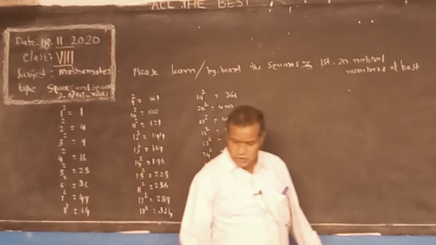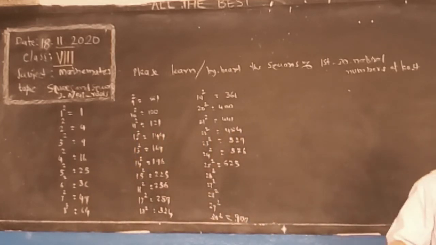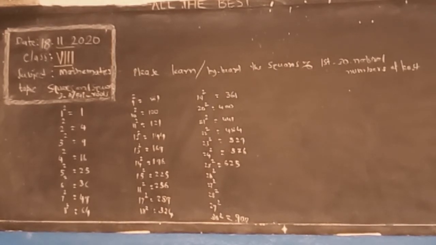See, you have to write and learn. After that, I will explain how to find square roots.